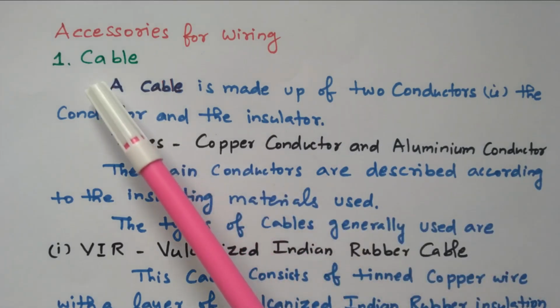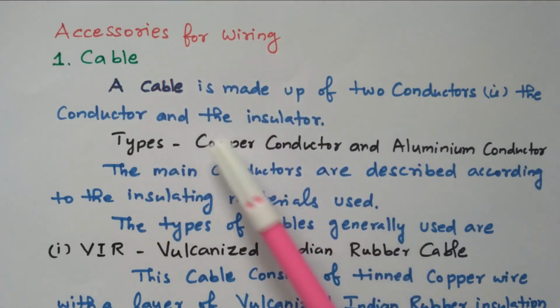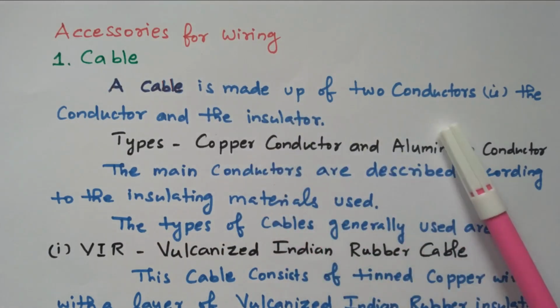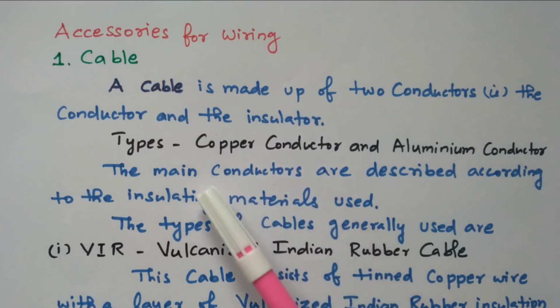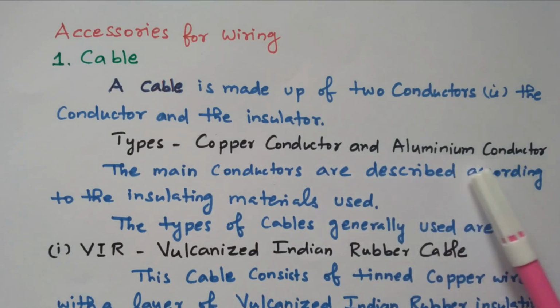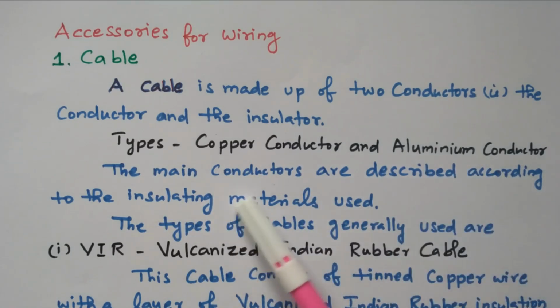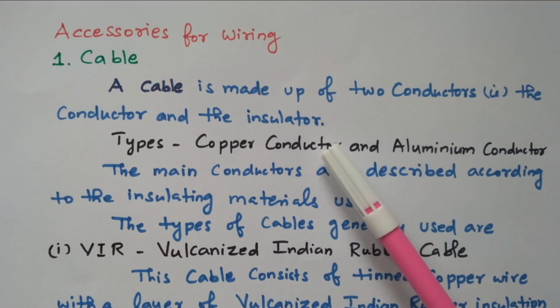Now we'll see the first accessory, cable. Cable is the important parameter for wiring. The cable is made up of two parts, the conductor and the insulator. There are various types available. Normally we are using copper conductor or aluminum conductor. The conductors are described according to the insulating material used. Based on the insulating material, we can classify this cable. The cable is the important thing that is conducting the current.